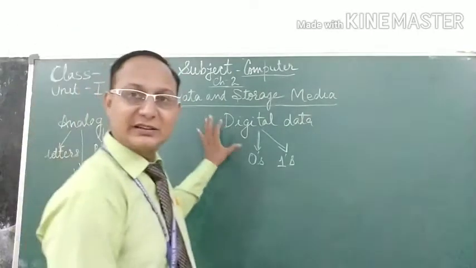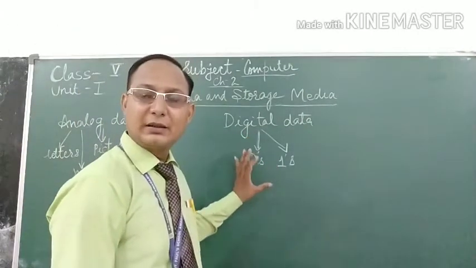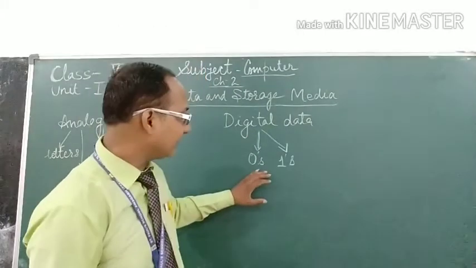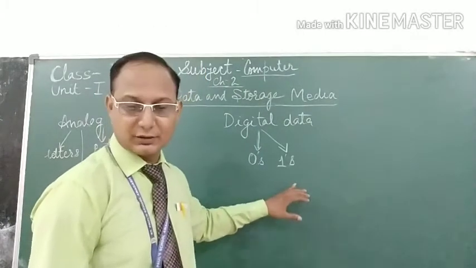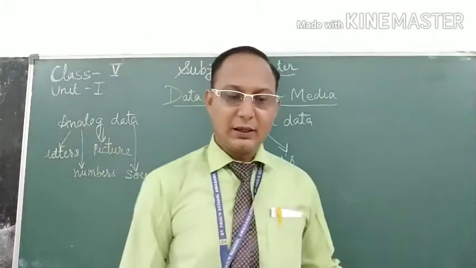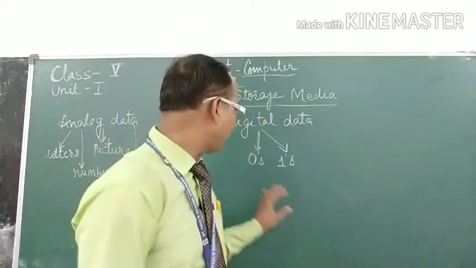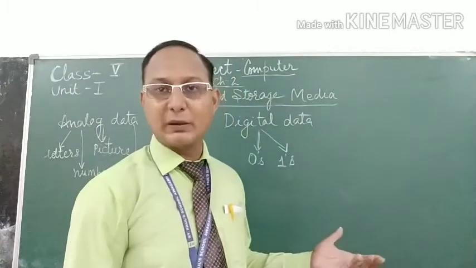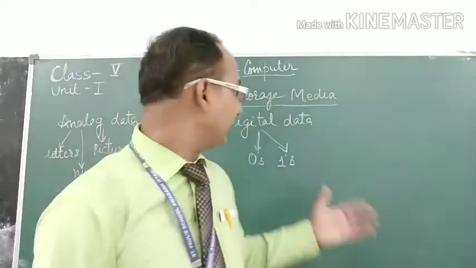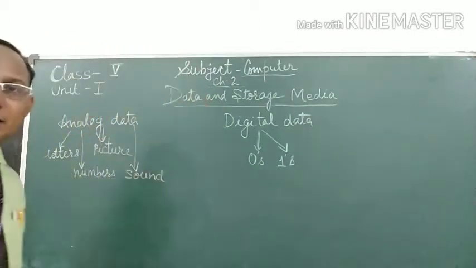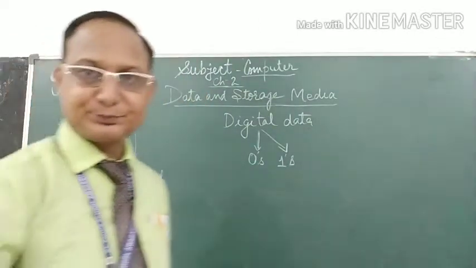And now what is digital data? Data that is accepted by the computer, that is in the form of zeros and ones. The computer processes data only if it is in the form of zeros and ones. That is called digital data. Okay? Is it clear? Okay, students.